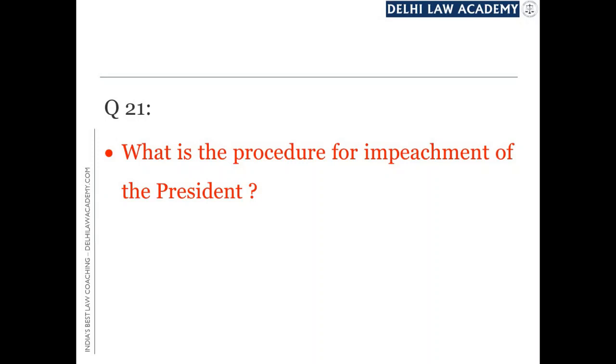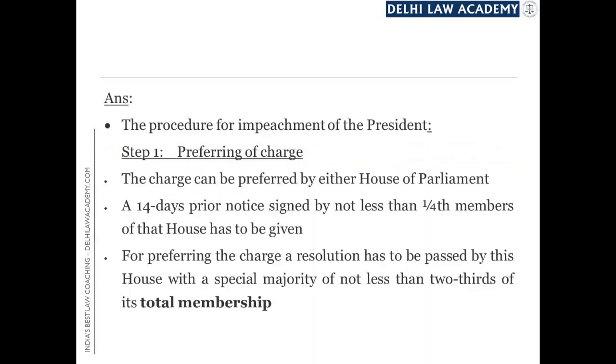So what is the procedure? The procedure is detailed in Article 61 of the Constitution, and this is in two stages. Stage 1 is known as preferring of the charge. The charge can be preferred by either House of Parliament.